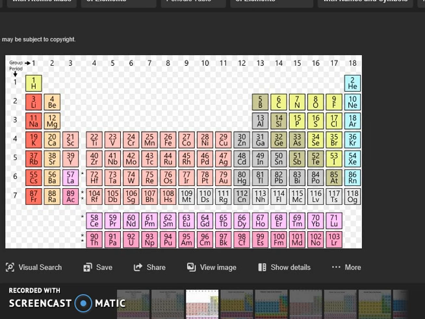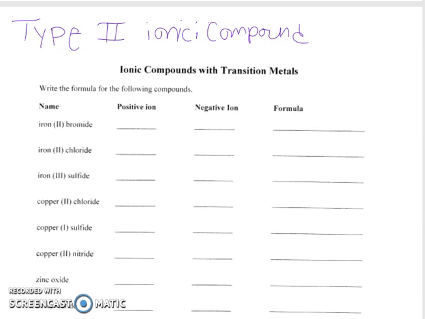If the cation or the metal lives in this middle transition metal area, unless you are silver, which we know loses 1, zinc, which we know loses 2, and aluminum, which we know loses 3. All of the other elements in this area lose different amounts of electrons, and so the only way to name them is by using our Roman numerals.